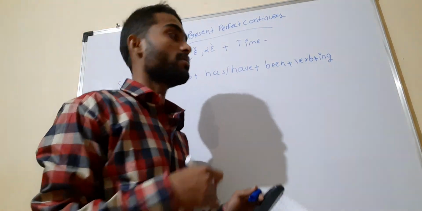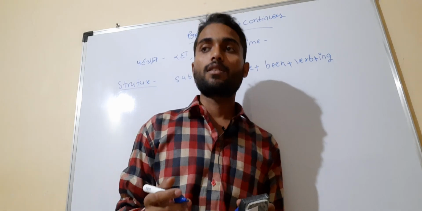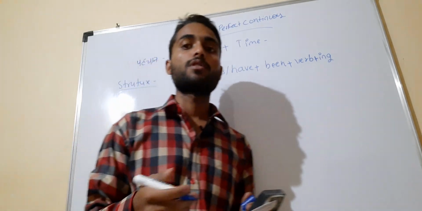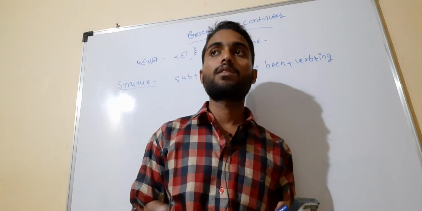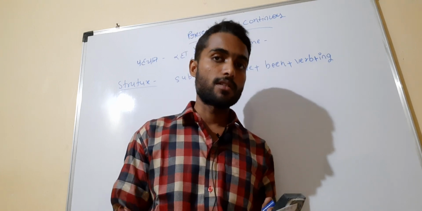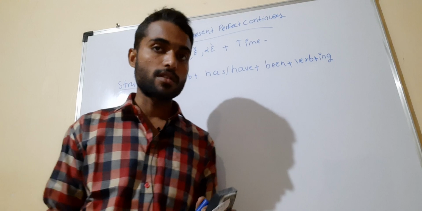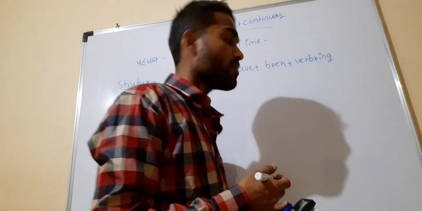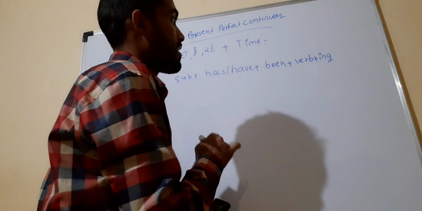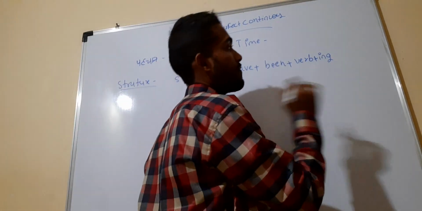That time also we did subject plus is/am/are, and was/were, plus verb first form plus ing plus object. Here also it is simple: subject plus has/have plus been plus verb first form.